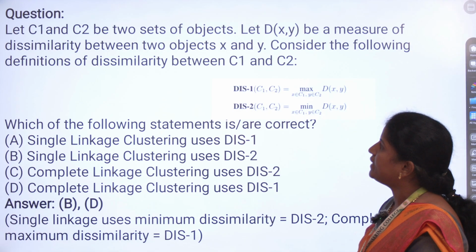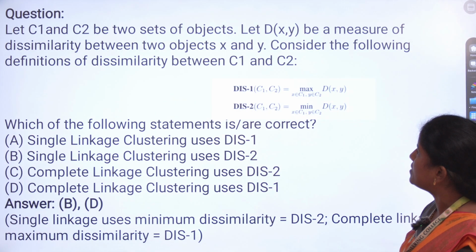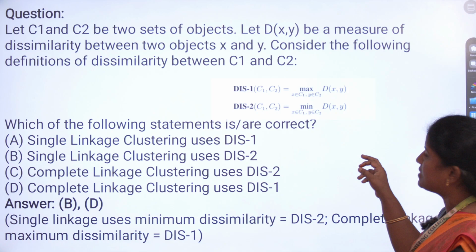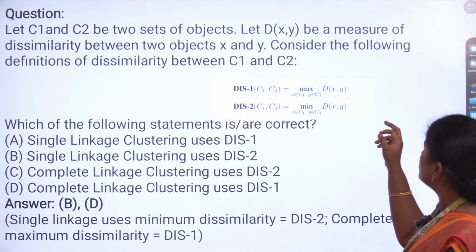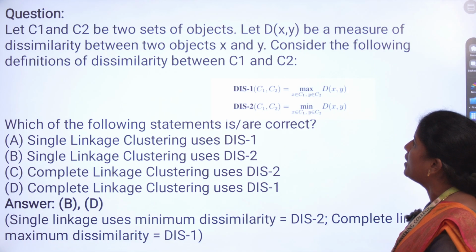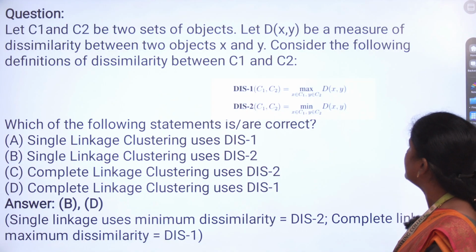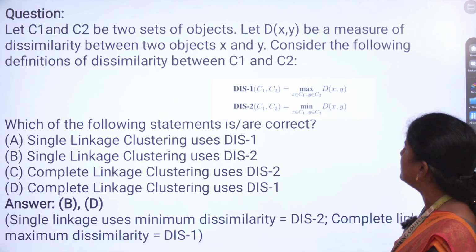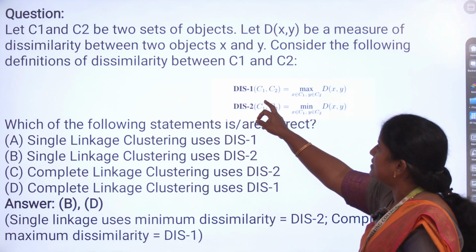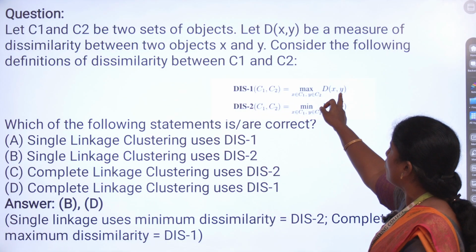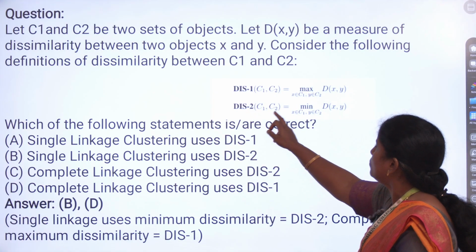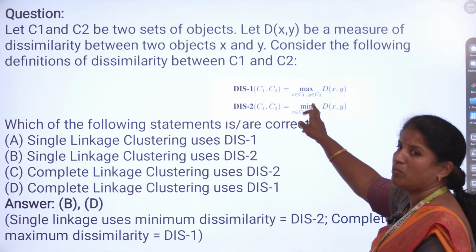Next question: let C1 and C2 be two sets of objects. Here C1, C2 are the clusters and D of x comma y is the dissimilarity measure between two data points x and y. Consider the following definitions of dissimilarity between C1 and C2. Here the data will be given. DIS1 is the maximum of D of x, y. Maximum we already know. DIS2 is the minimum of D of x comma y. Minimum also we have to know.